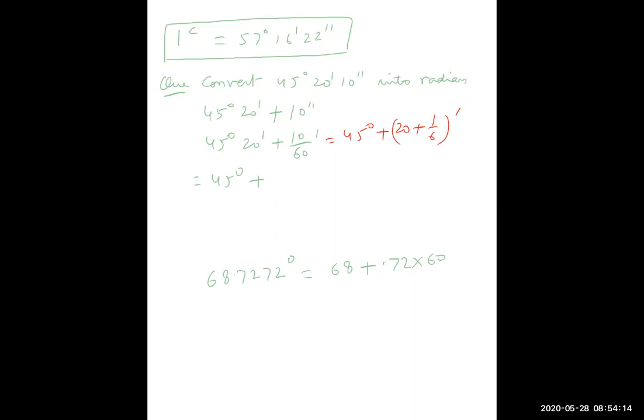So this is 121 upon 6 minute. So this is equal to 45 degree plus 121 upon 6 into 60 degrees. So many degrees.